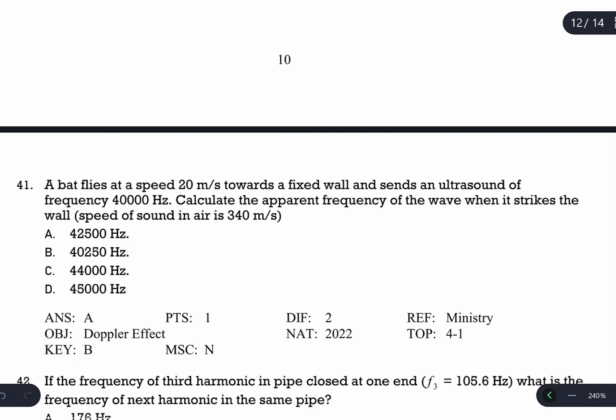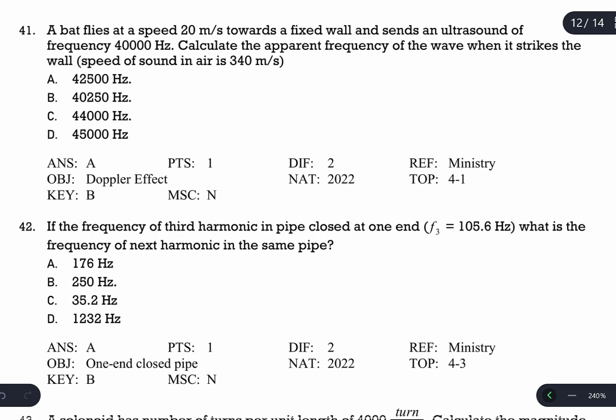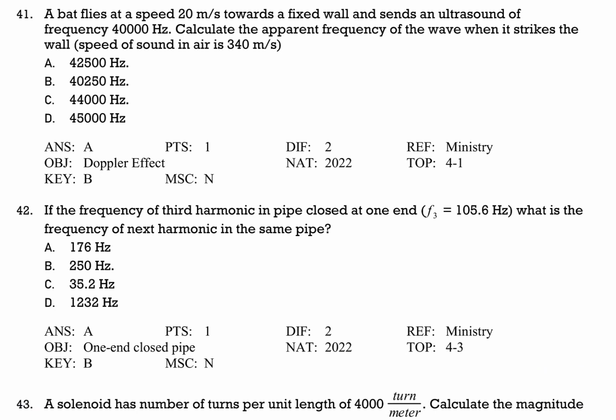And question number 41 is again from one of the chapter questions. A bat flies at a speed of 20 meters per second towards a fixed wall and sends an ultrasound of frequency 40,000 hertz. Calculate the apparent frequency of the wave when it strikes the wall. Okay, the bat is flying. Let's say that this is the bat flying with a speed of source, because the bat makes the sounds, it's a source, 20 meters per second towards a fixed wall.